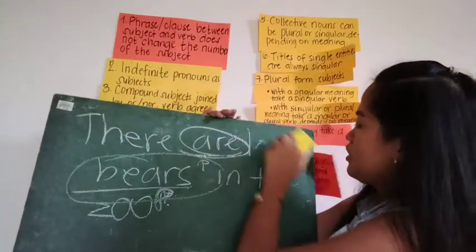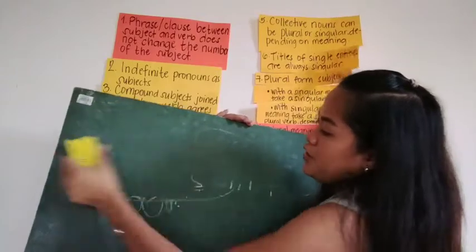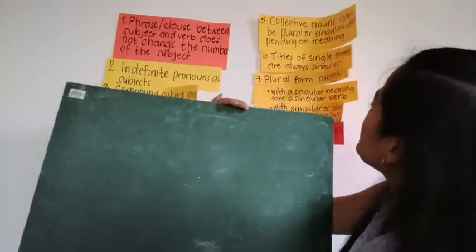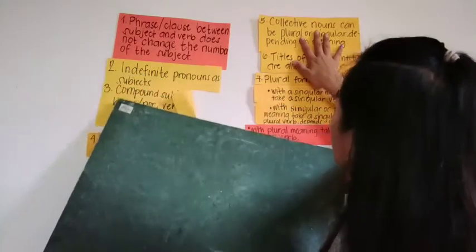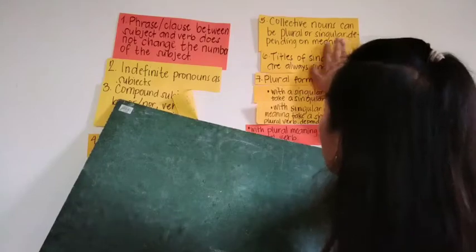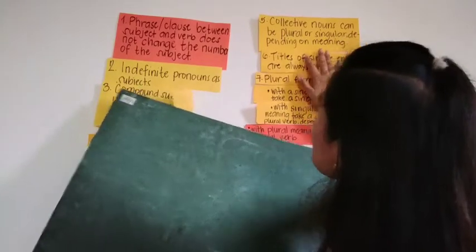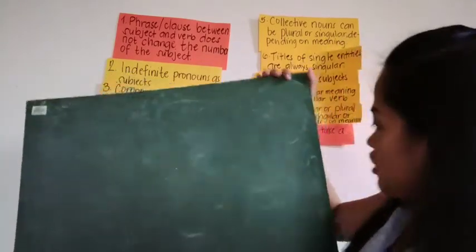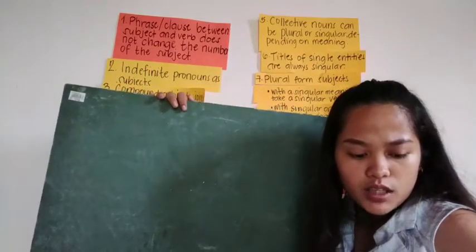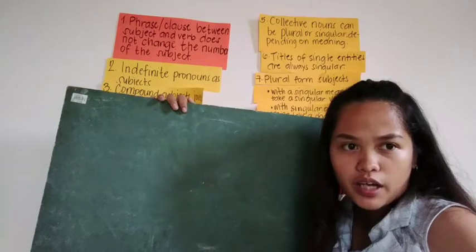So now, the fifth rule of subject-verb agreement states that collective nouns can be plural or singular depending on their meaning.